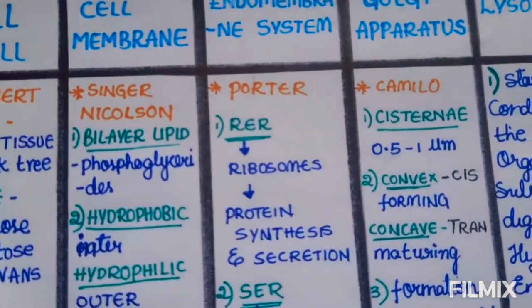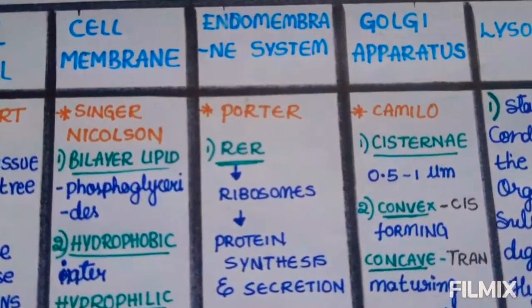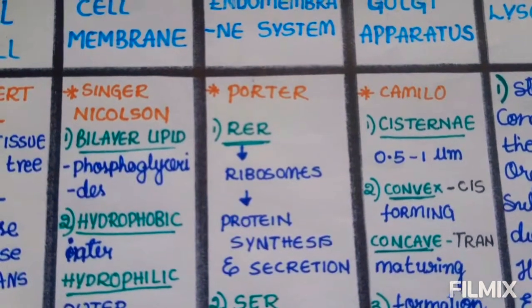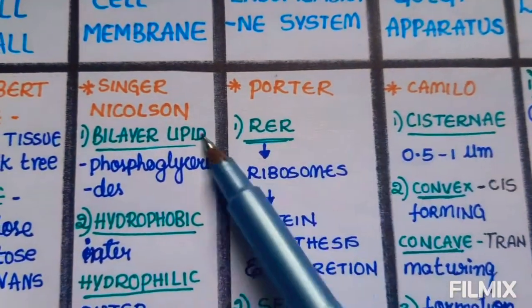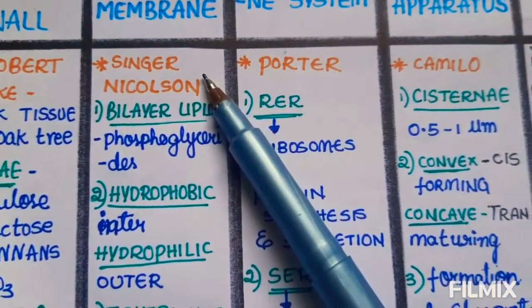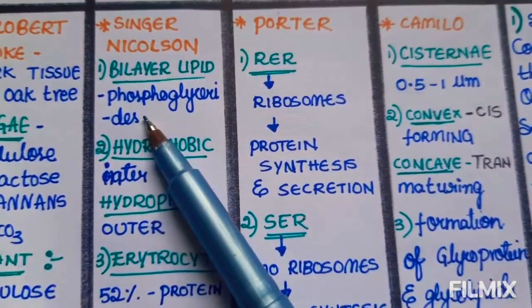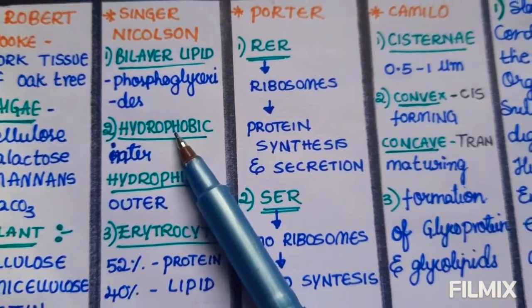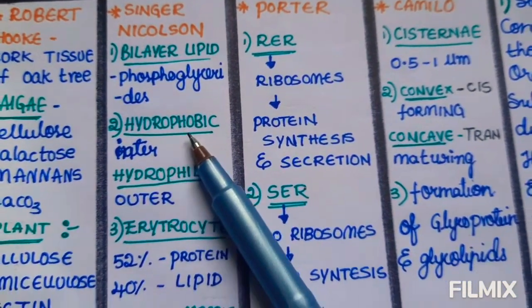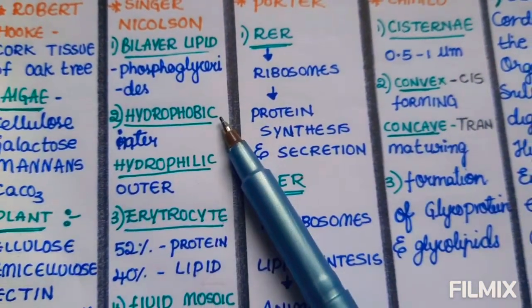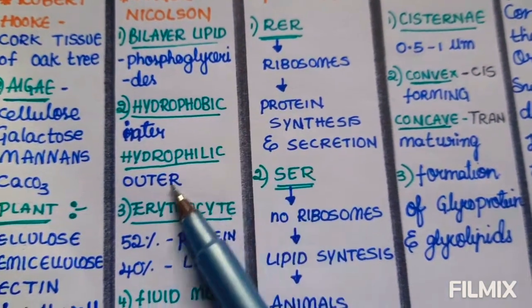Next we discuss the cell membrane. Cell membrane was described by Singer and Nicolson. Cell membrane has a lipid bilayer. It has phosphoglycerides, and the inner side of the cell membrane is hydrophobic in nature and the outer side is hydrophilic.